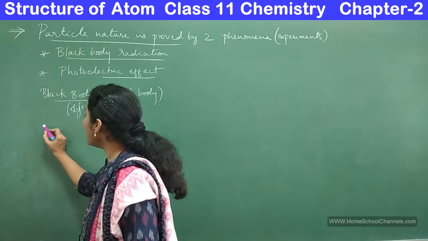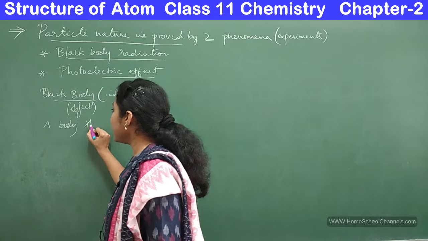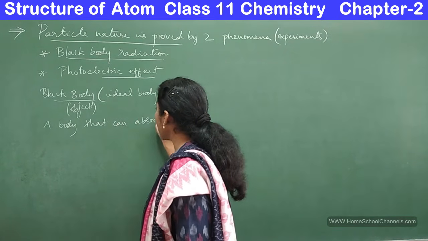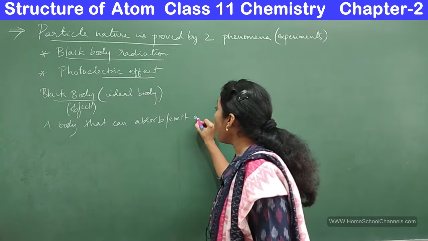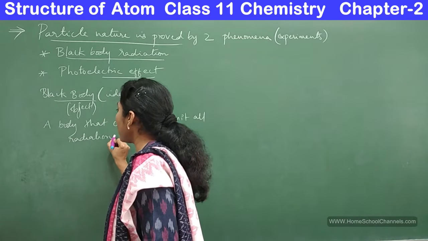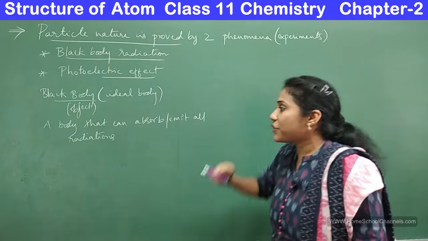First I'll write the definition. A body or object that can absorb or emit all radiations is called a black body. Okay, now what is black body radiation?